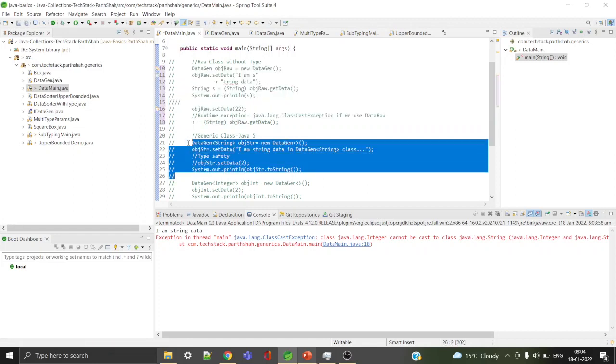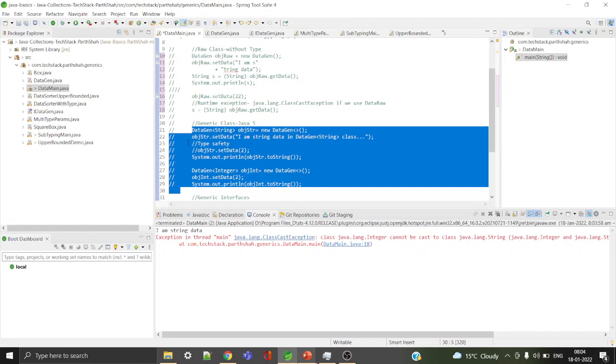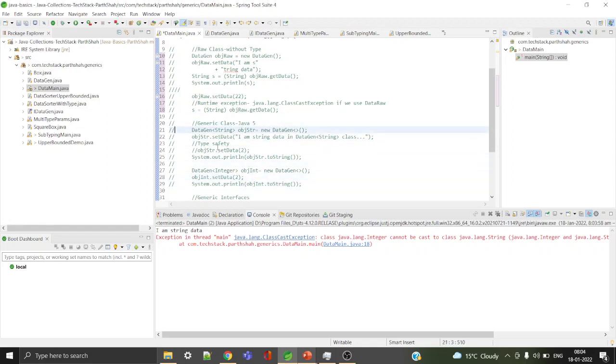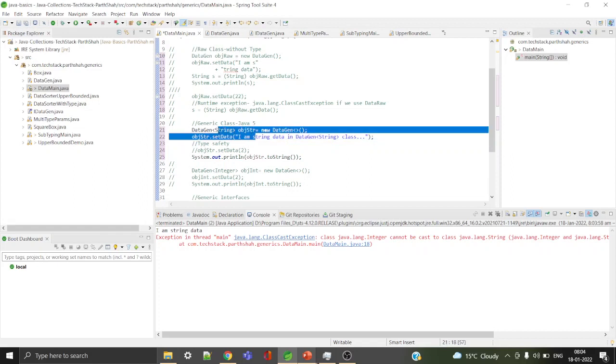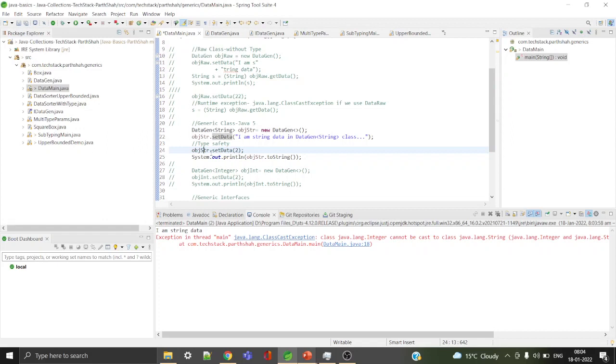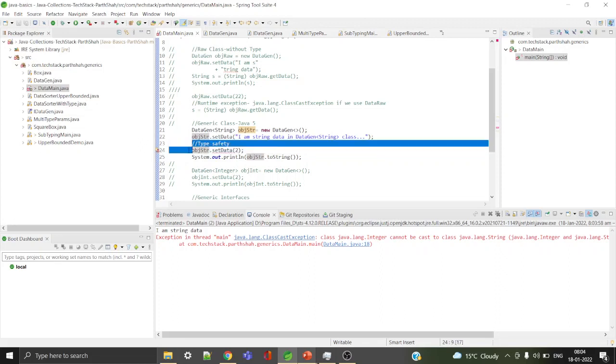Now how to use generics? This is the example for generic. Okay, so I created a simple class DataGen with a string type, so I can only set a string. If I try to set an integer, it will throw me an error. You see here, the method setData(String) in type DataGen<String> is not applicable for the argument integer. So this is a type safety feature.